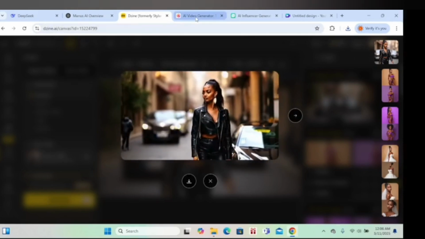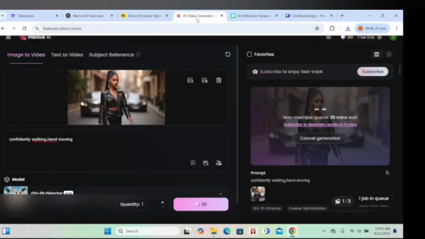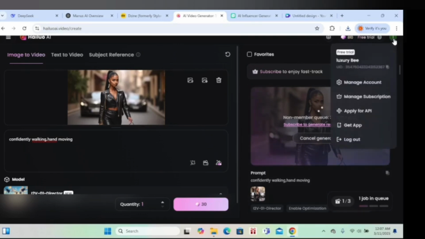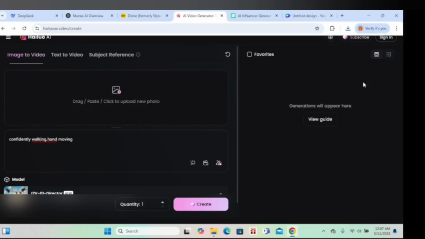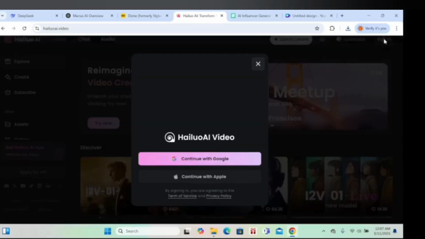So let's see if Hailluo is generating. It says we still have to wait for 35 minutes. What I found interesting is that you can log out and try another email so that you don't waste time. This is a trick that I want to share with you. If you see that it is taking too much time, just log out and try with another new email.